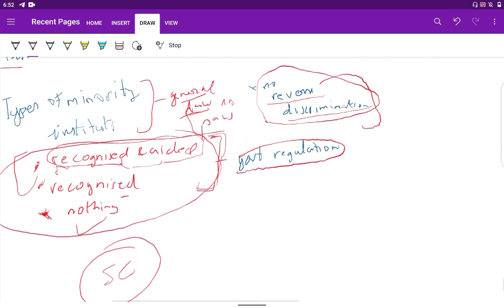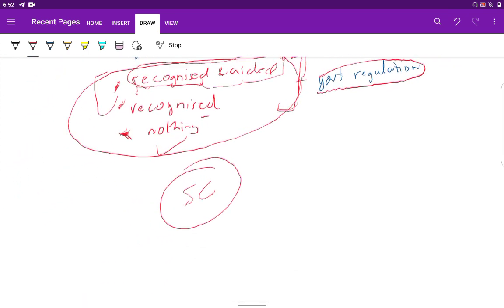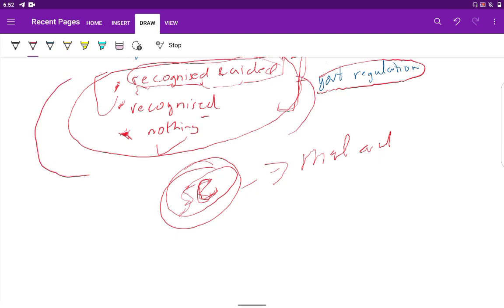This is what is given to SC/ST communities. It is reverse discrimination because they have faced social discrimination. The Supreme Court held that this fundamental right is not a license for maladministration, and the government can intervene in all minority educational institutes for their proper functioning.